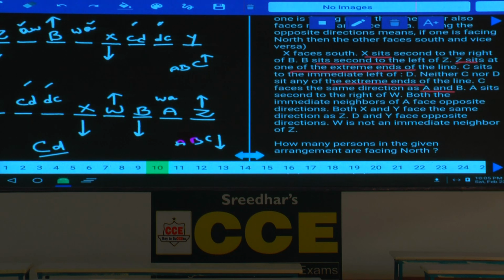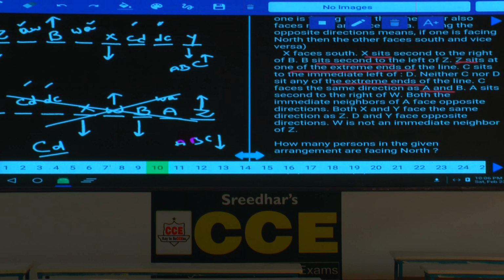Then X and Y face the same direction as Z. Now Z is facing towards south, Y is also facing towards south, X, Y and Z. Here X is facing south, Z is towards north, this case is completely ruled out, isn't it? Because X, Y and Z must face the same direction. D and Y face opposite direction.